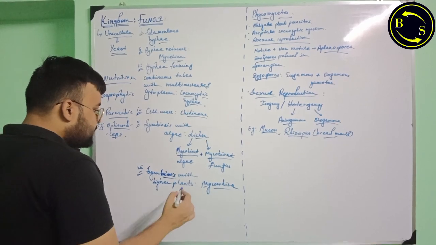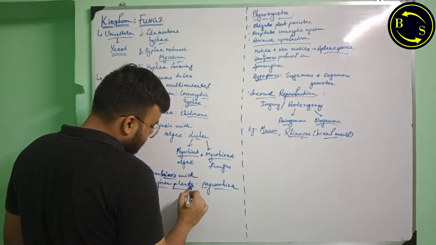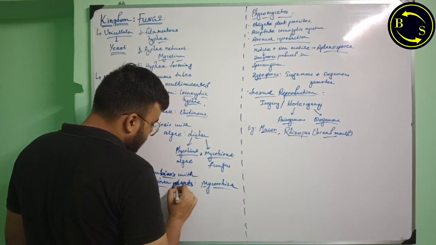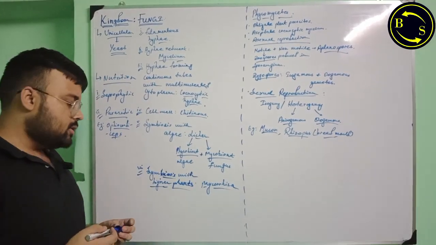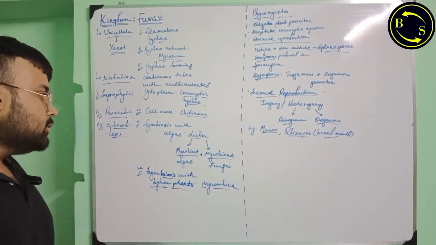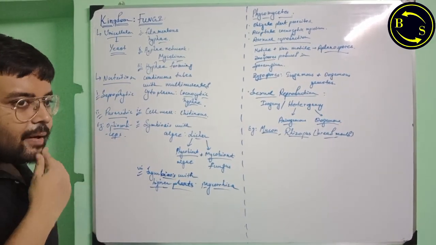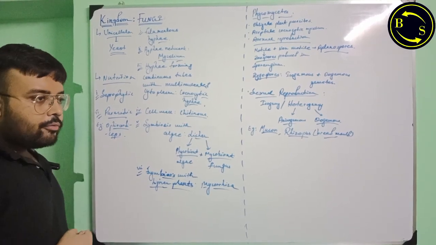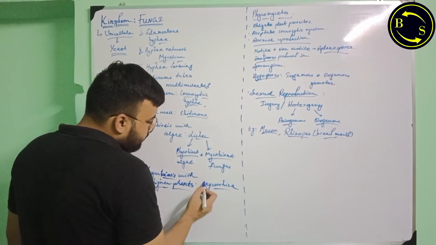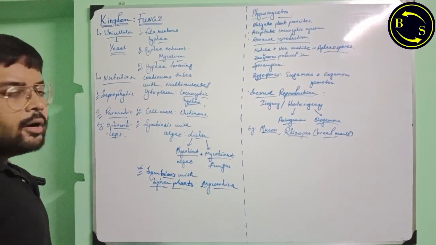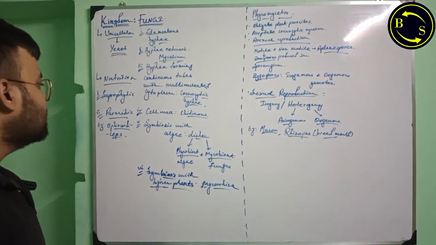Also, some fungi form a symbiotic relationship with higher plants, which is known as mycorrhiza. Generally, they form a symbiotic relationship with the root capillaries of higher plants, forming mycorrhiza. This mycorrhiza also helps the plant to store food, water, minerals, etc. There are a lot of benefits to the plant, and also the fungus gets shelter and food from the plant itself, and also some degree of oxygen as well.